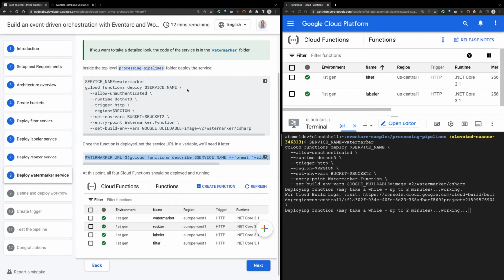I mean, functions will be deployed, but they don't know about each other. They don't call each other. They just exist on their own. So we need to bring them together into some kind of orchestration. And for that, we're going to use Workflows. But I will wait for Watermarker to be deployed first so we can proceed with the next step. And also, once all your services are deployed, make sure that they show up here.